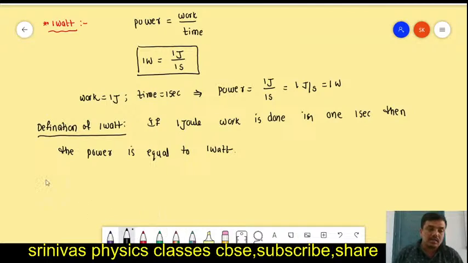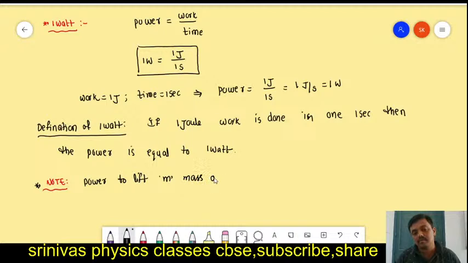Next, some note points I am going to give that are useful to solve some problems. For example, we want to lift some object. Power of a person to lift a mass m of body to height h in time t.